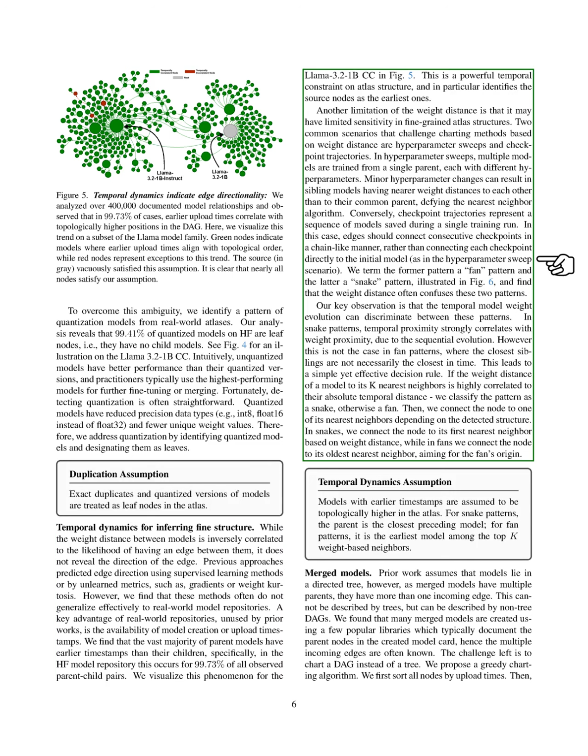We also address the complexities introduced by hyperparameter sweeps and checkpoint trajectories, which can mislead distance-based methods. By analyzing the temporal evolution of model weights, we can distinguish between these patterns and connect nodes accordingly. Finally, we adapt our algorithm to handle merged models, which have multiple parents and cannot be represented as trees.